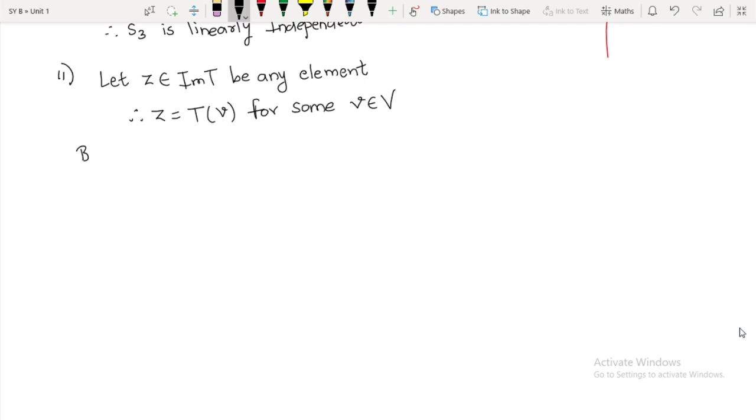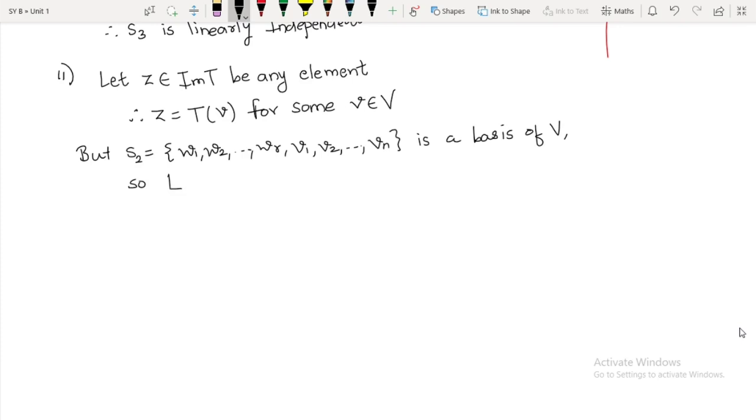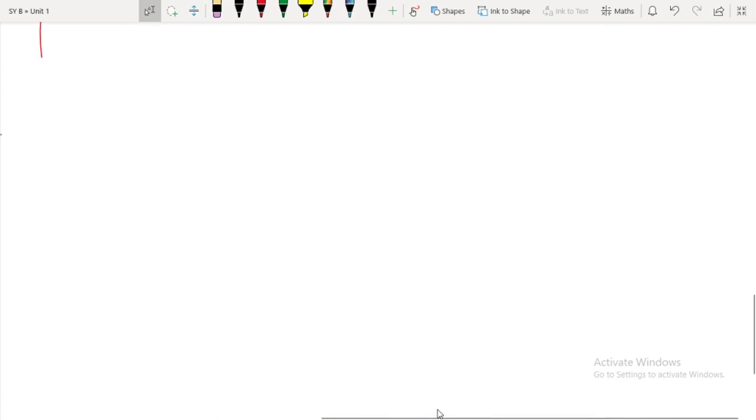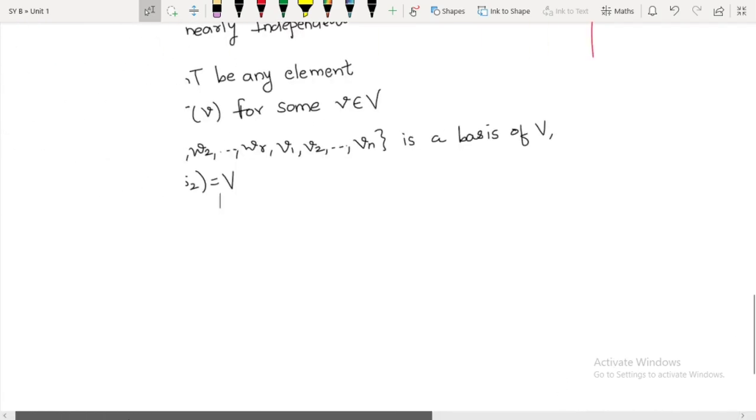But this S2, which is nothing but W1, W2 and so on up to WR, V1, V2 and so on up to Vn, is a basis of V. So the linear span of S2 will be equal to V. That is, every element of V can be expressed as a linear combination of elements of S2.